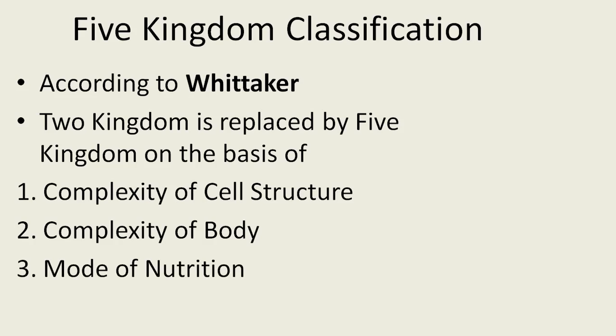Autotrophic means those organisms synthesize their own food material. This is the autotrophic organism. Those organisms that do not synthesize their own food material and depend on others are known as heterotrophic. And these three parameters are very important in the replacement of the two kingdom classification by the five kingdom classification.